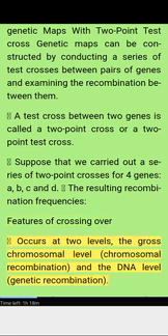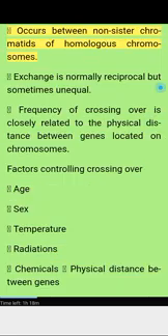Features of crossing over. Crossing over occurs at two levels: the gross chromosomal level, chromosomal recombination, and the DNA level, genetic recombination. It occurs between non-sister chromatids of homologous chromosomes. Exchange is normally reciprocal but sometimes unequal.